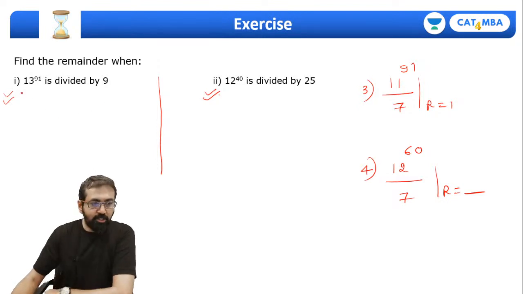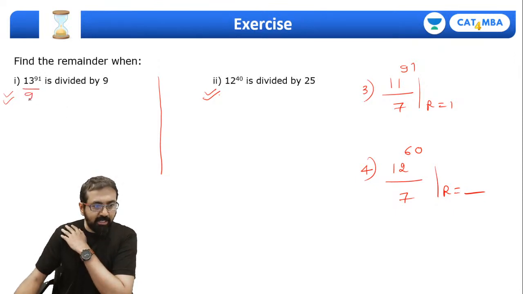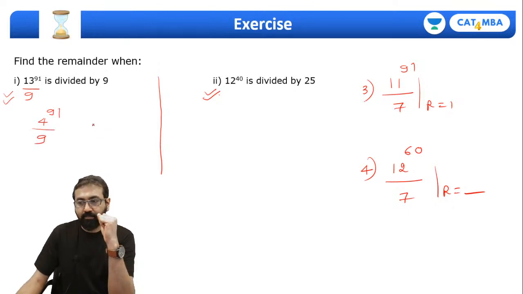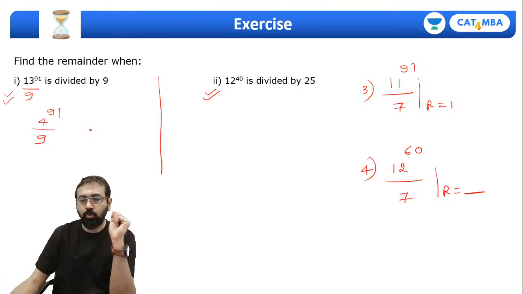What's the answer for first question? 13 raised to 91 divided by 9. Of course, 13 divided by 9, the remainder is 4. So now my question is 4 raised to 91 divided by 9. What about others? Akash, Nicole, Robin. There were a few more. Everyone, please settle down quickly.